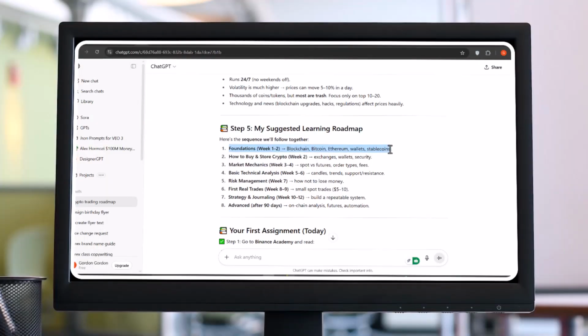So these are some important outlines ChatGPT is putting out over here, like the suggested learning roadmap. You have to learn about the foundations of crypto, how to buy and sell, the market mechanics, the basic technical analysis, and we have risk management. Then we have taking a real trade, then talking about strategy and journaling. Then that is it.